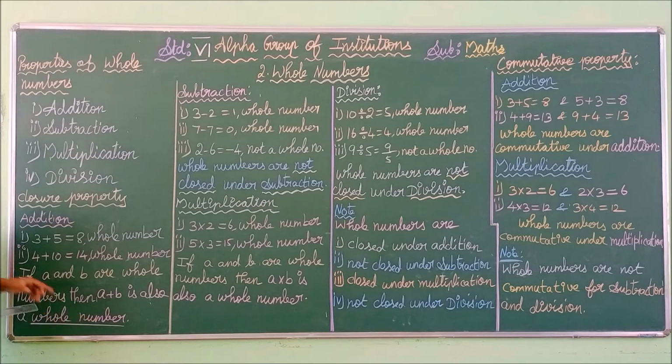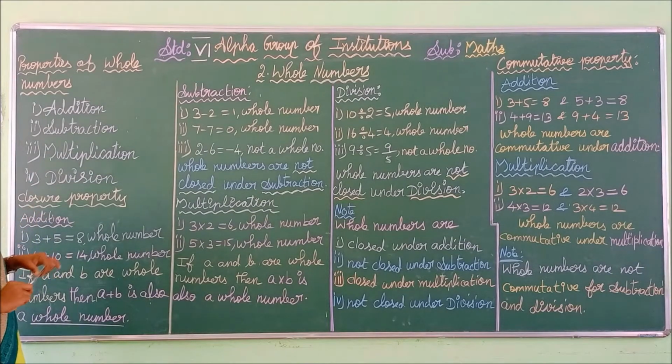Do you understand, children? For closure property, you have to take two numbers. We are discussing the closure property for whole numbers, so you have to take the numbers from whole numbers. Here the operation is addition. So you take two whole numbers, apply the operation addition, and you get one number. That number is also a whole number. Such a property is called closure property. Then we can say whole numbers are closed under addition.